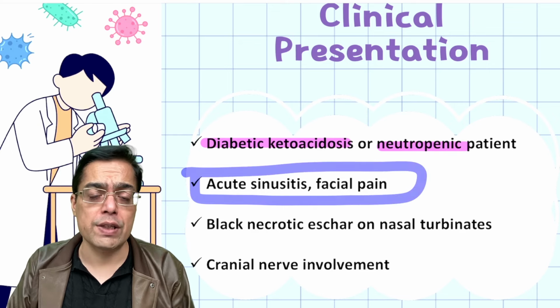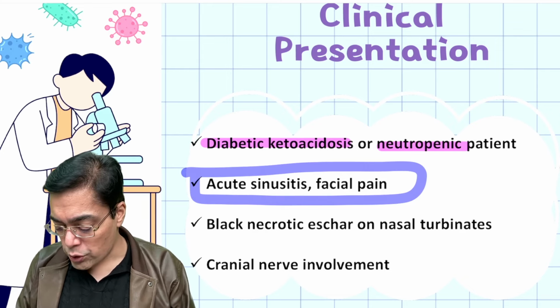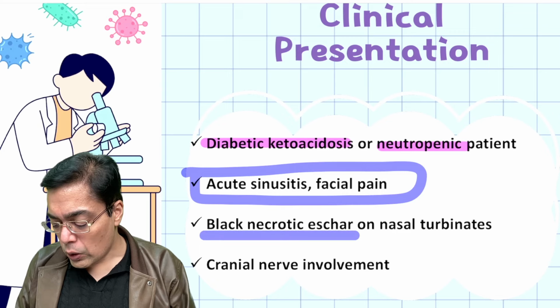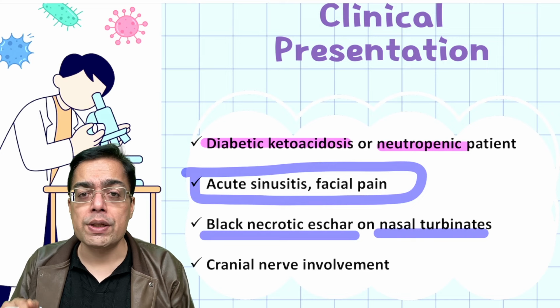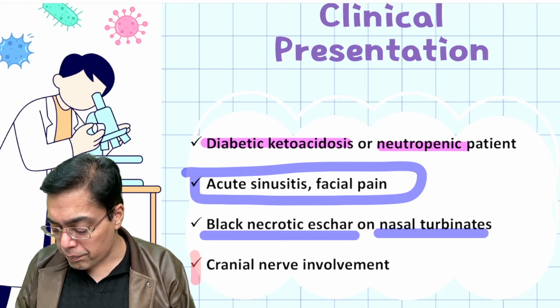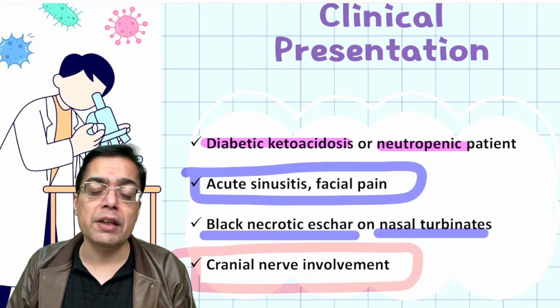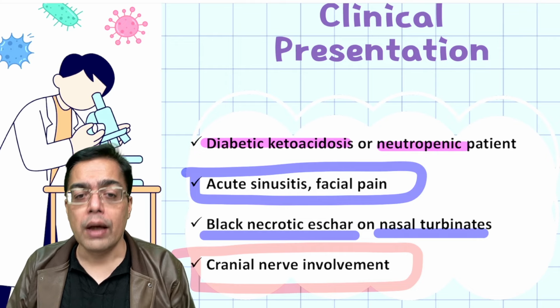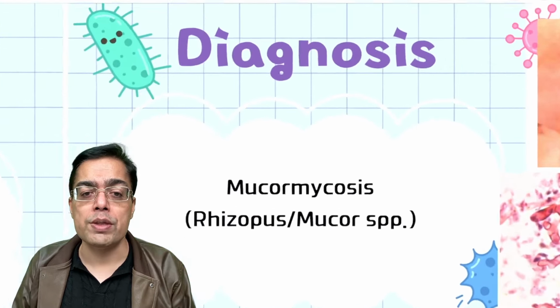And a lot of you have seen those images from your COVID times as well. Patients are having the presence of a black necrotic eschar on the nasal turbinates. Very, very dangerous with respect to this kind of infection is that it involves the brain, because of the involvement of the cranial nerves. So when I'm thinking in terms of a black necrotic eschar, and when I'm talking about a sinusitis and facial pain, I would be thinking in terms of a patient who's going to be suffering from a condition called